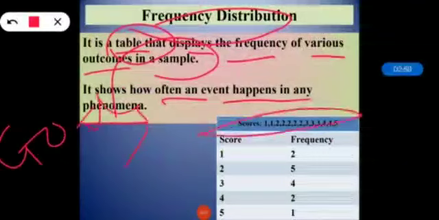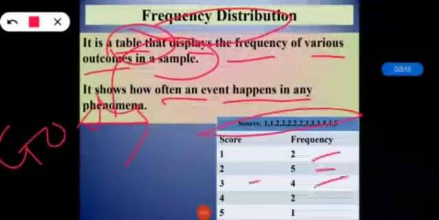We can see how many times 1 is occurring. It is occurring 2 times, so the frequency of score 1 is 2. How many times is 2 occurring? For score 2 the frequency is 5. How many times is 3 occurring? 4 times. So for score 3 the frequency is 4.